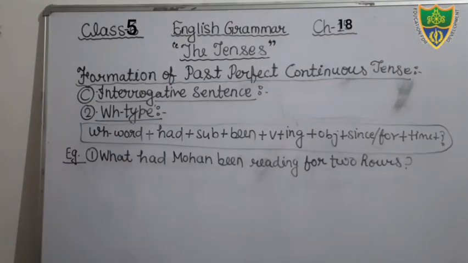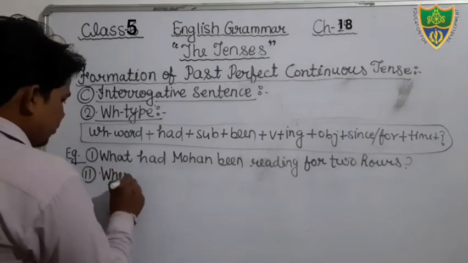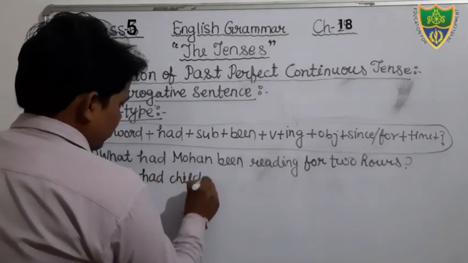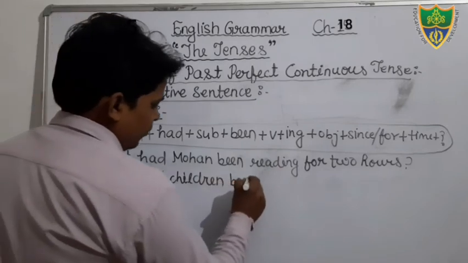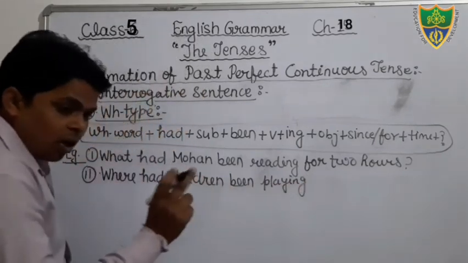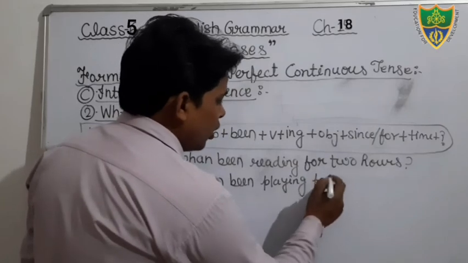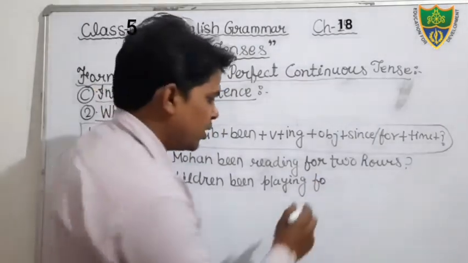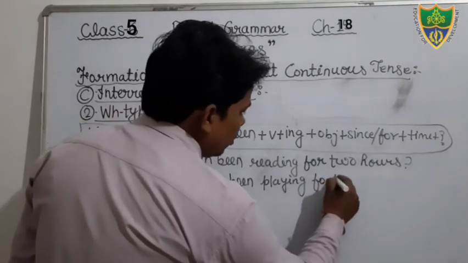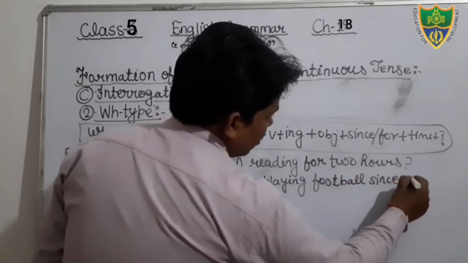So just see, write down this example, and one more example we can see. Where had children been playing? Yeah, we will mention the object. We can also mention it in this sentence, but you should keep in your mind that there may be an object, there may not be an object. Okay, so see, where had children been playing football since morning?